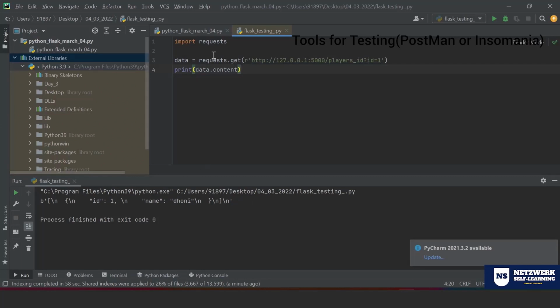Since you are retrieving that with the normal method, it is giving the binary code. You know how to convert this. You can decode the output with an encoding mechanism to get the data result. So basically, whether it is Flask or Django, if you have certain code, certain elements, or a certain API, you can test in three different ways. One is on the browser, second is on a tool, third is through any software language that you are familiar with, either Python or any language. Since we are dealing with Flask, it's always good that you try with Python.